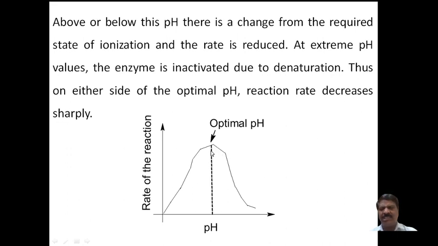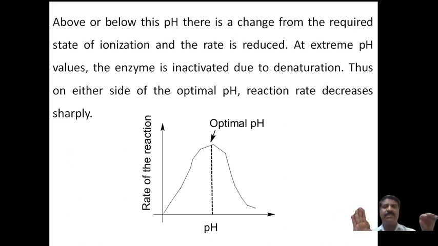The rate of the reaction is maximum there, and above and below it, from the left side and from the right side, the rate of the reaction is less. Above or below this pH, there is a change from the required state of ionization. At the optimum pH, the ionization concentration of the active centers is maximum and the reaction takes place.